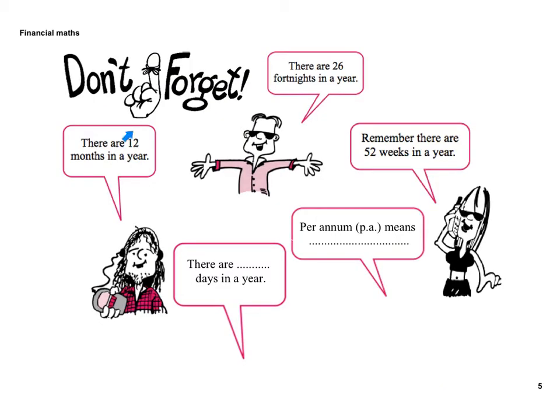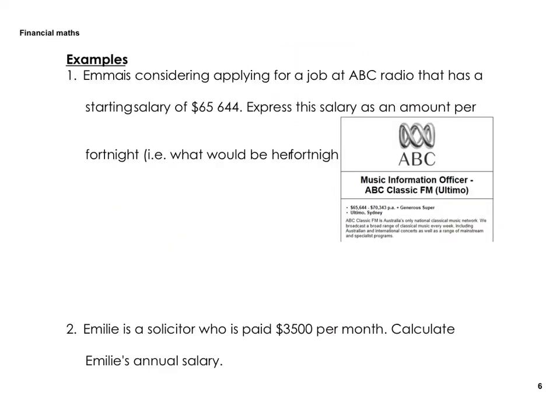Okay, don't forget, 12 months in a year, 26 fortnights a year, 52 weeks a year. Per annum means per year. So per year, per year. And there are 365 days a year, 366 for leap years.